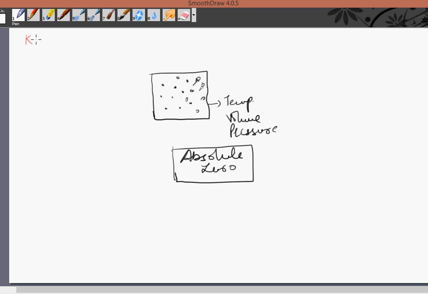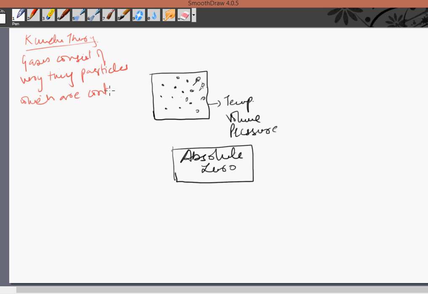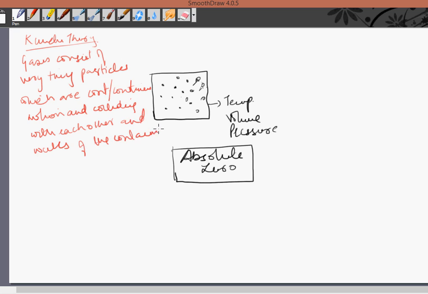If we talk about kinetic theory, it says gases consist of very tiny particles, which are in constant, or you can say continuous, motion, colliding with each other and with the walls of the container in which they are.